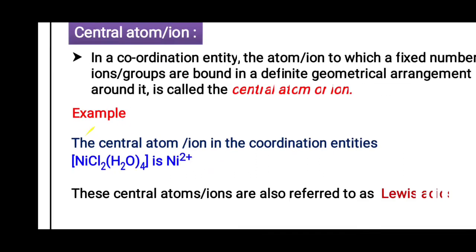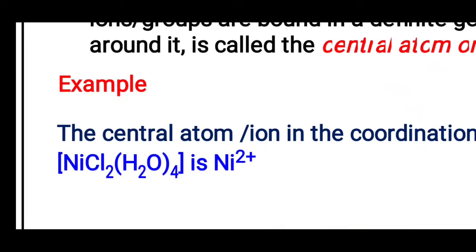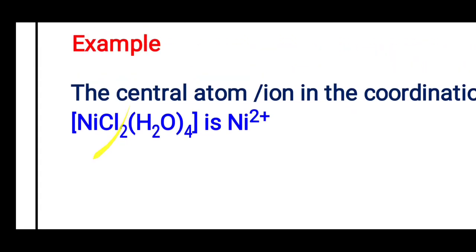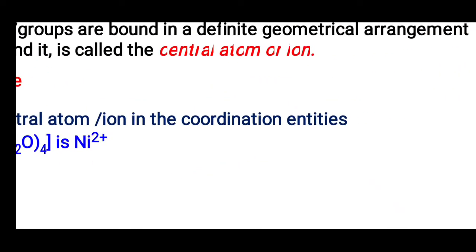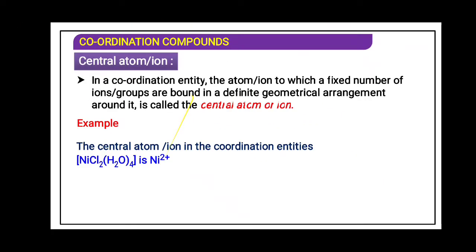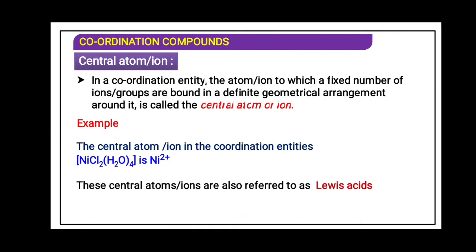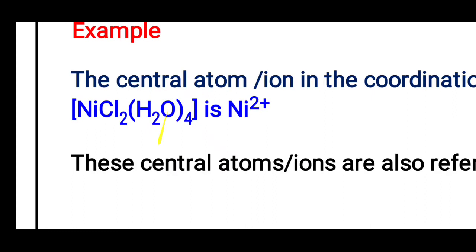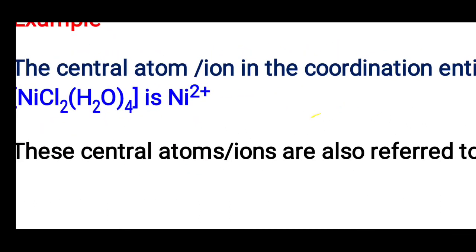Over here, in the example of NiCl2, there are 4 water molecules, that means in all the nickel has 6 ligands, 4 water and 2 chlorine. So Ni2+ is the central atom, and it is also referred to as a Lewis acid, because this central atom accepts electrons from the ligand. That is why it is said to be a Lewis acid.